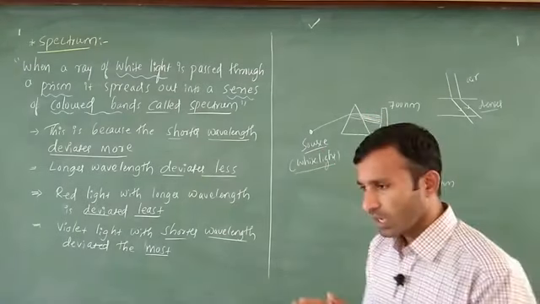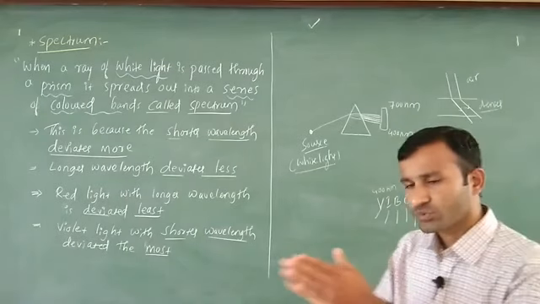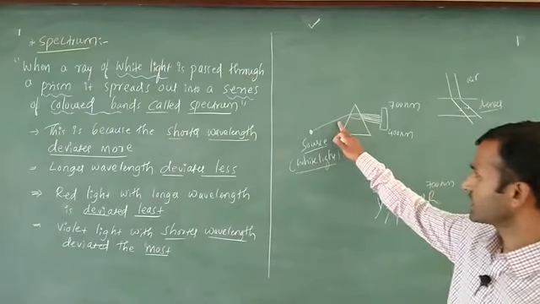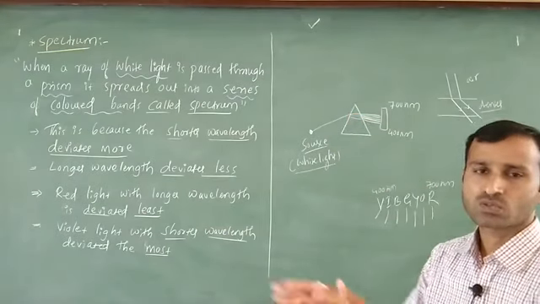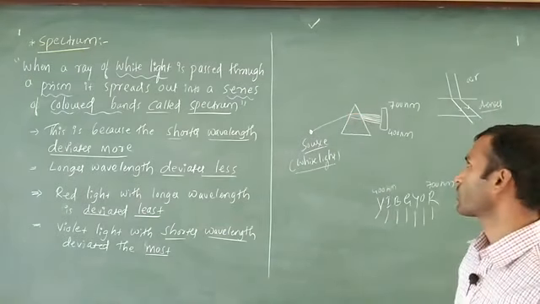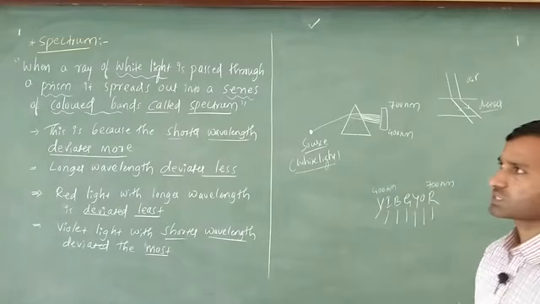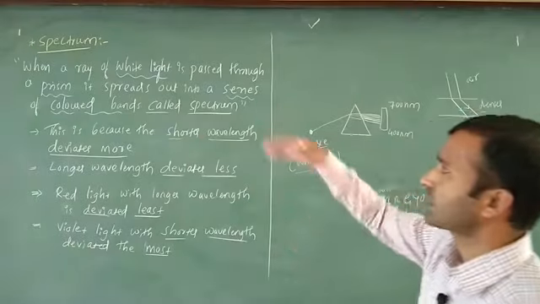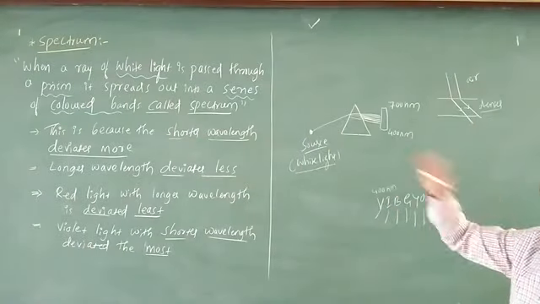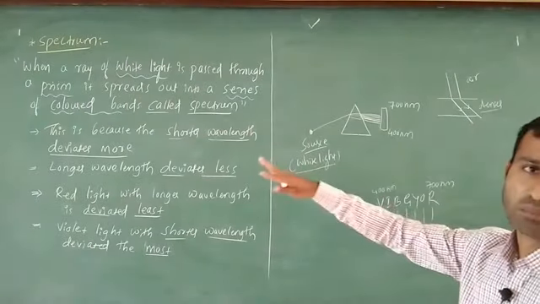Diffraction means if a single light is there, it is going to spread. Here only a single light is there, and when this single light is passed through this prism it automatically spreads. That indicates the spectrum. Here is the definition, if you want you can read one more time. When a ray of white light is passed through the prism, it spreads out into a series of colored bands.